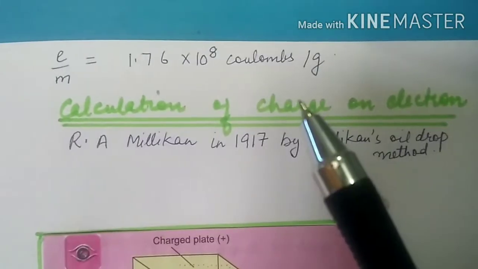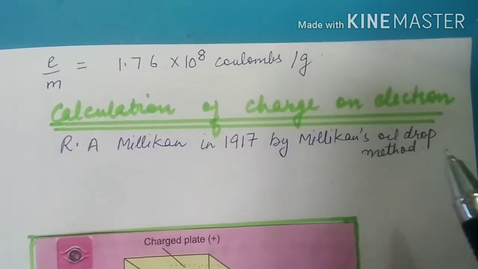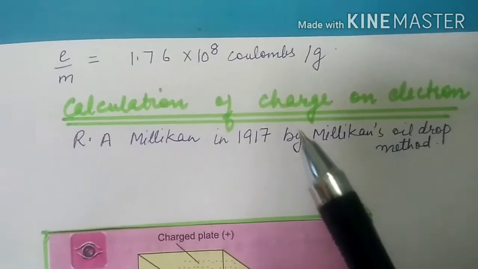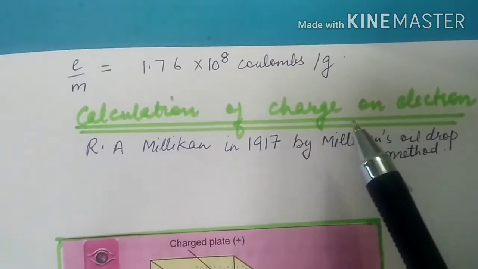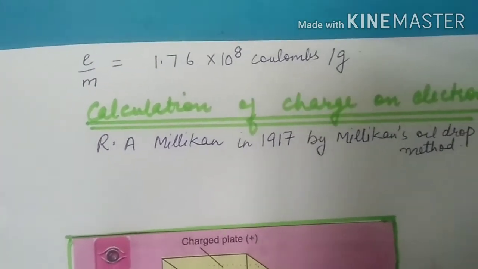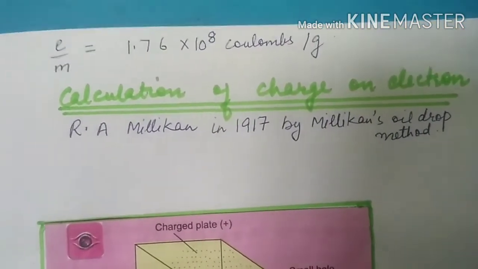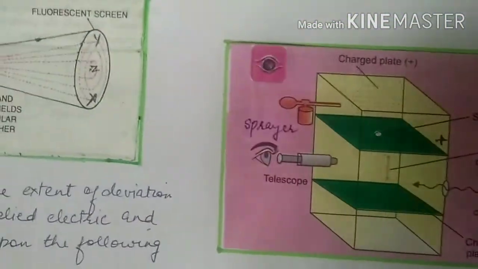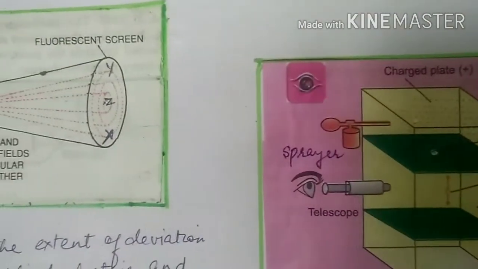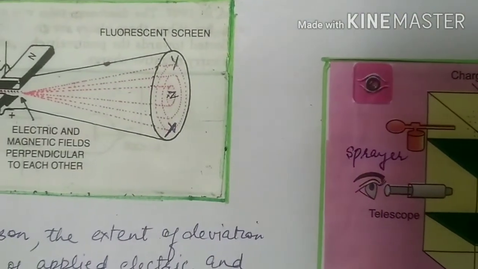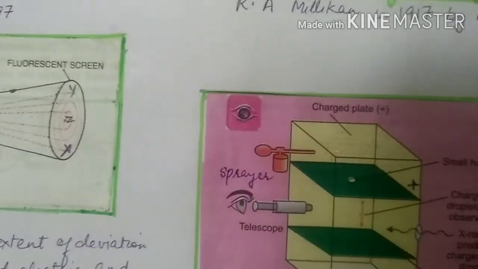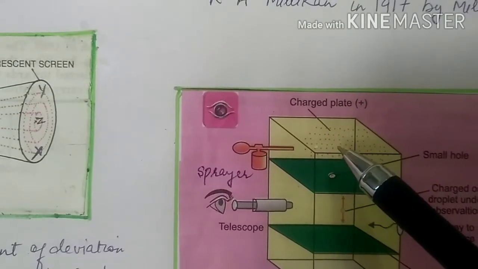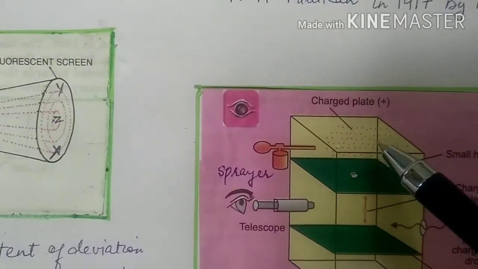Second experiment was to calculate the charge on the electron. Now R.A. Millikan in 1917 determined experimentally the charge on electron, and the experiment that he used was Millikan's oil drop method. In this experiment, Millikan used a sprayer. This is the sprayer. This sprayer introduced small droplets of oils into the chamber.